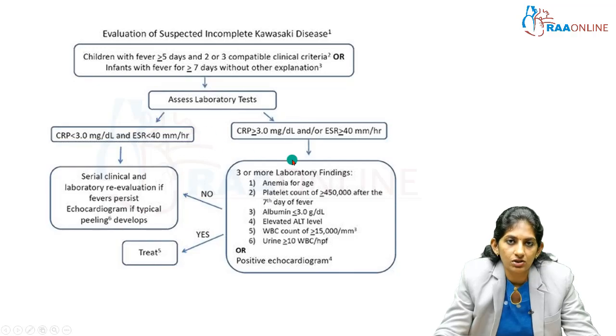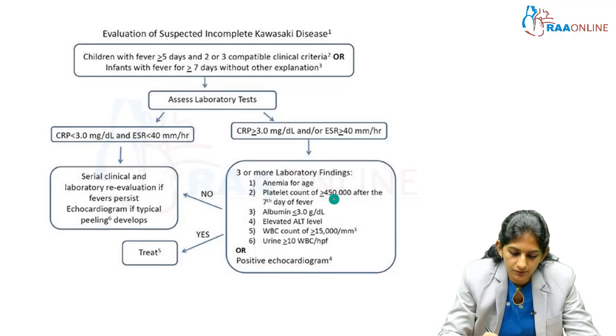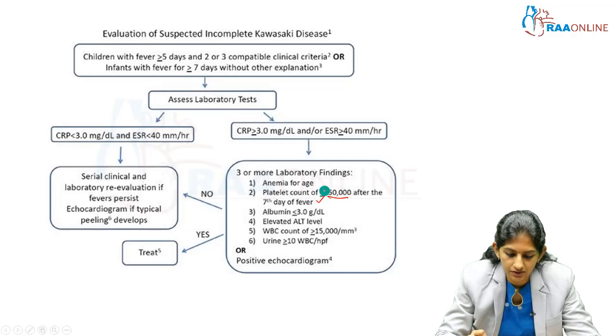If CRP is more than 3, ESR is more than 40. Okay, CRP or ESR is also okay. Look for other laboratory findings: anemia, platelet count, thrombocytosis more than 4.5 lakhs after the 7th day of fever, hypoalbuminemia, elevated transaminases, leukocytosis, and urine, sterile pyuria more than 10 WBCs per high power field.